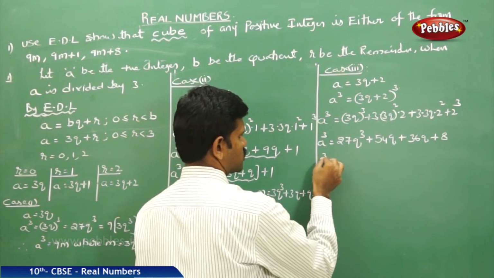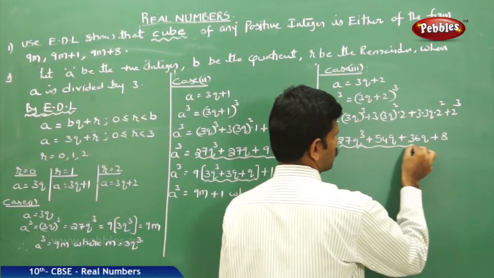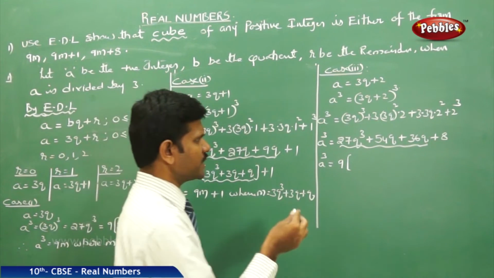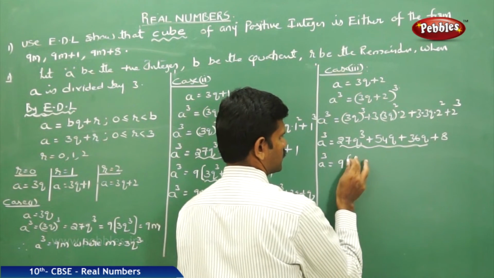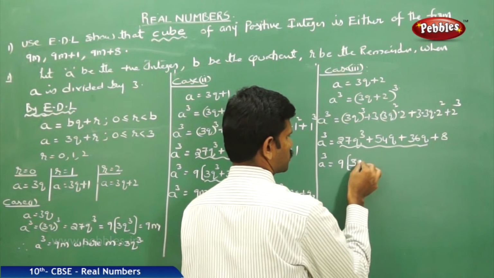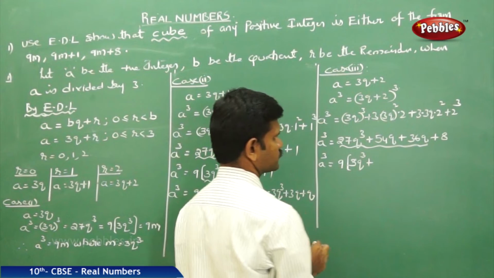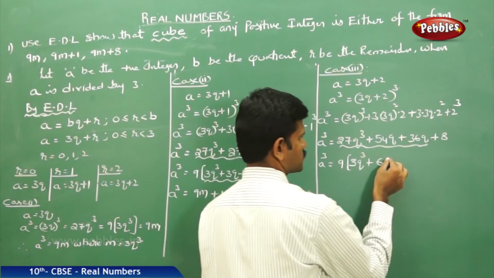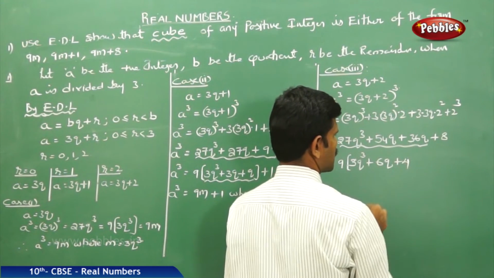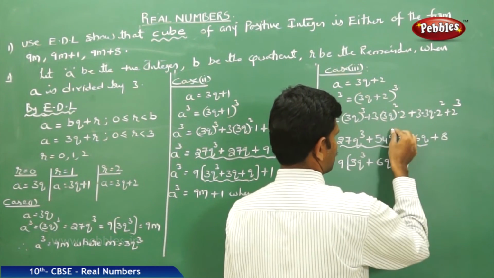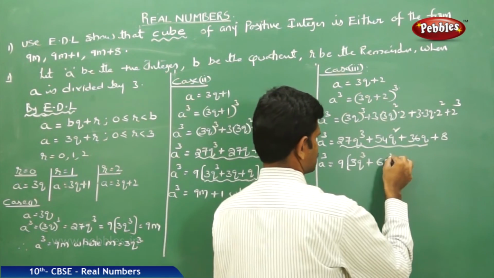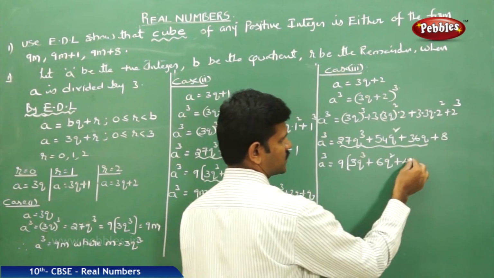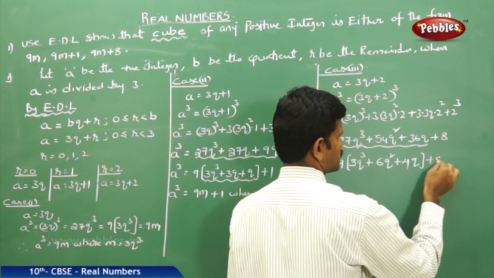That is, a cube is equal to, from here to here, please take 9 common. If you take 9 common, the rest parts are 3q cube plus, next, 9 6s are 54, 6q square, 9 4s are 36, 4q, plus 8.